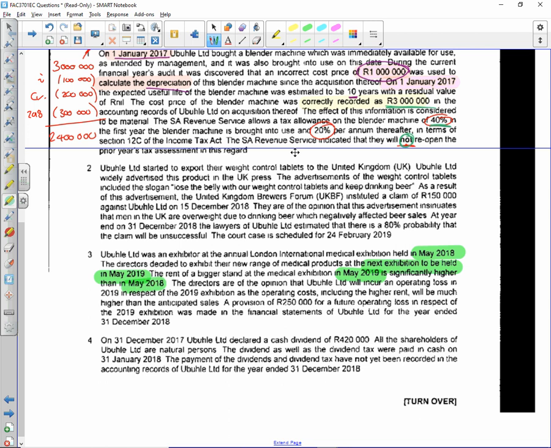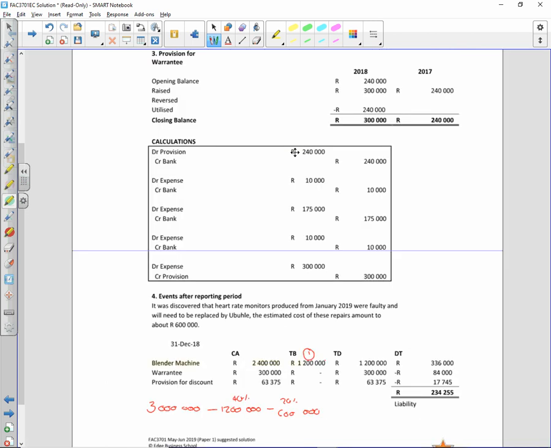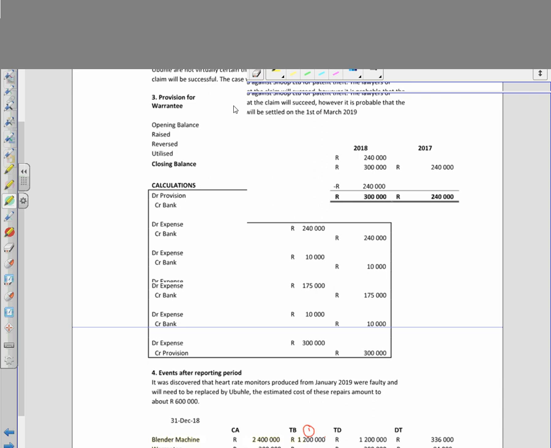The directors are of the opinion that Obuhle will incur an operating loss in respect of the 2019 exhibition, as the operating costs including the higher rent will be much higher than the anticipated sales. A provision of 250,000 for the operating loss in respect to the exhibition was made in the financial statements for Obuhle Limited. For this one, they asked me just to discuss, should I make a provision?